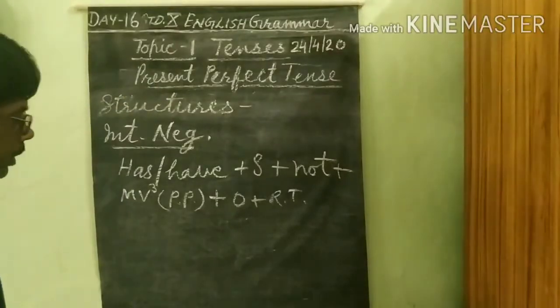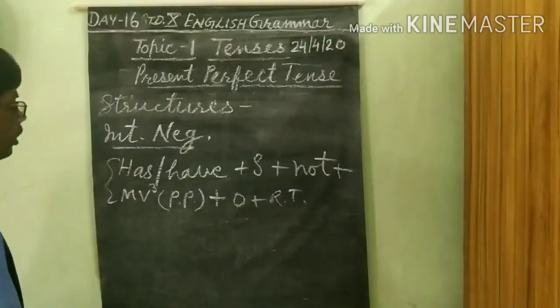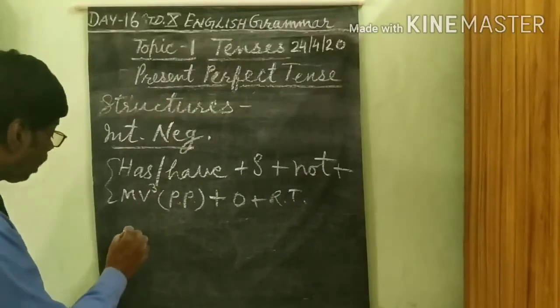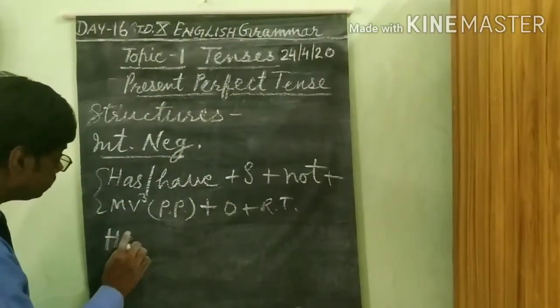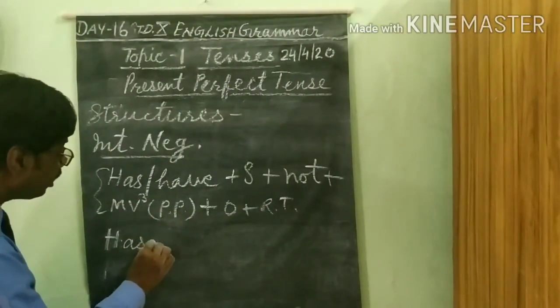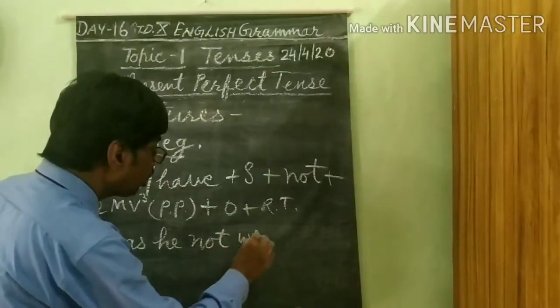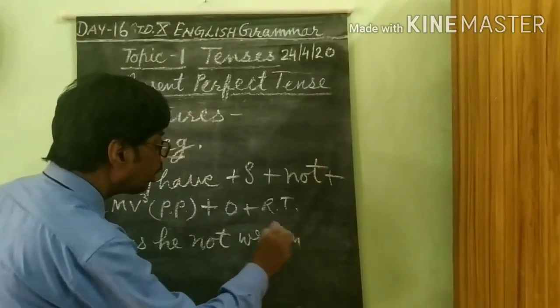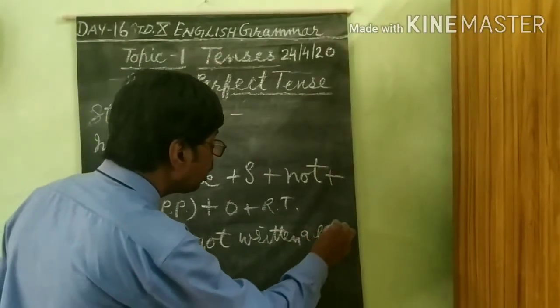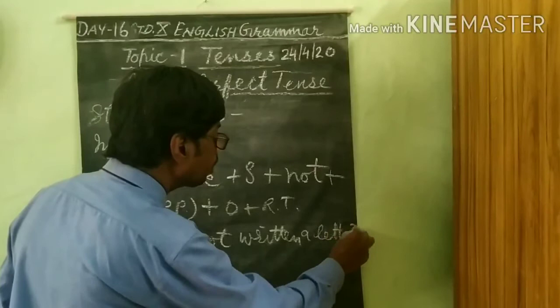One example according to this formula: has he not written a letter?